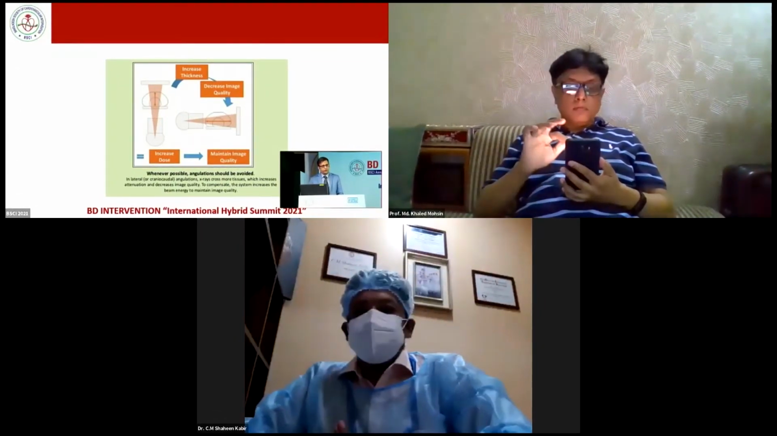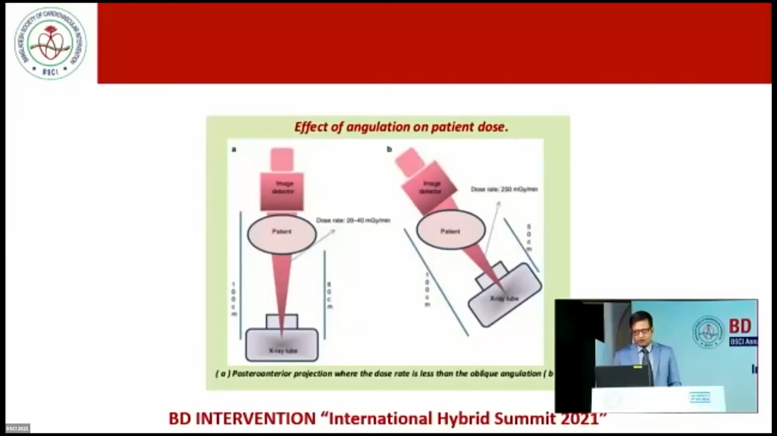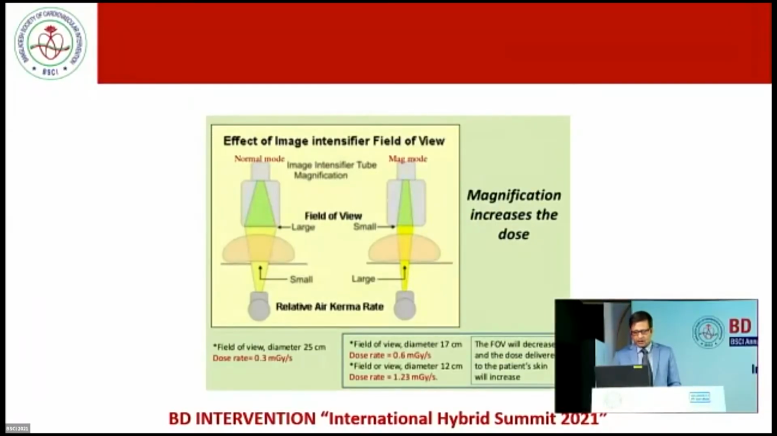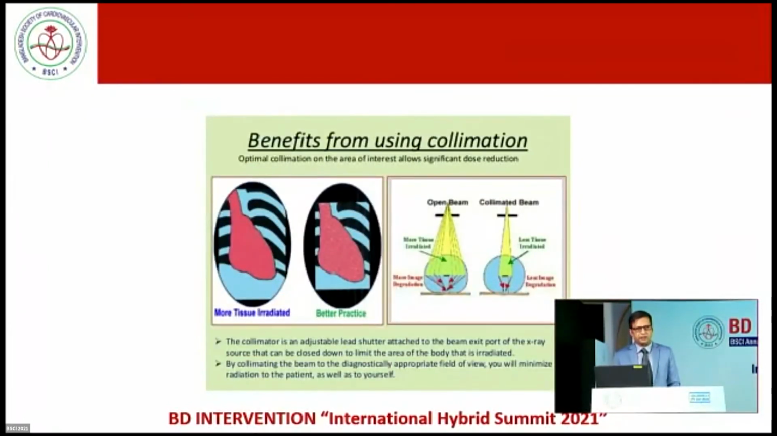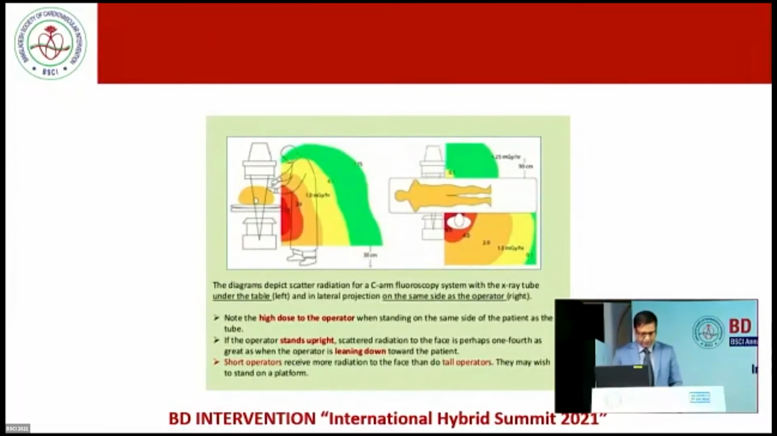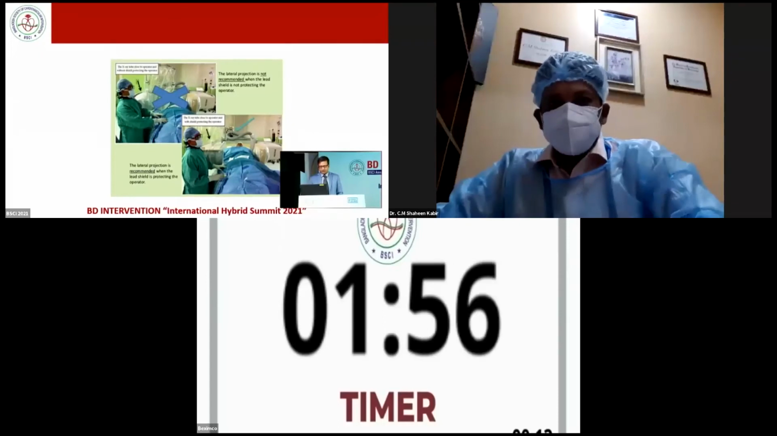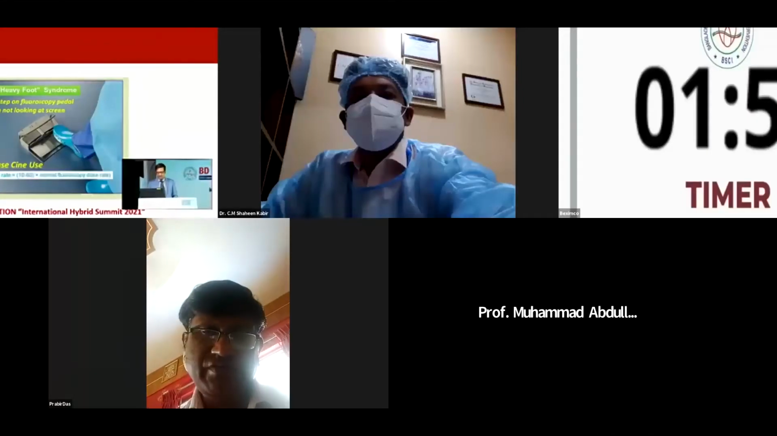And when we use a lateral position X-ray, it causes more radiation. Angulation causes more radiation. And when we use the magnification mode, it increases radiation. Use of collimation, that is set up in our machines, causes decreased radiation. And for frame rate, we should bring down the frame rate from 30 to 15 per second. And we should not angulate our face towards the patient. It causes 4 times more radiation than if we keep our face straight. Then we should keep the side shield, the hanging shield, and the below table shield in proper positions. We should avoid heavy food.